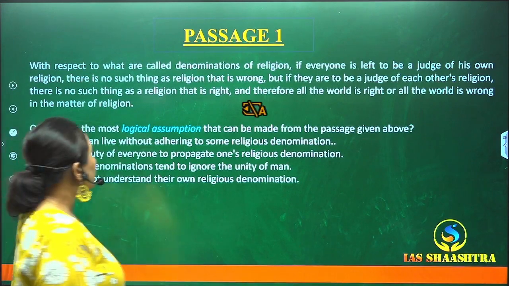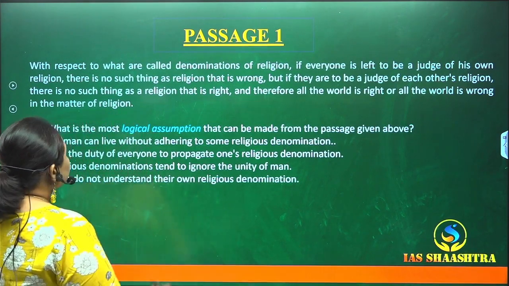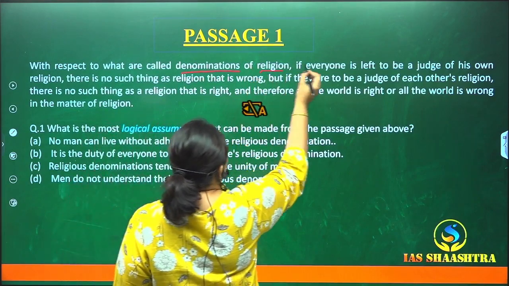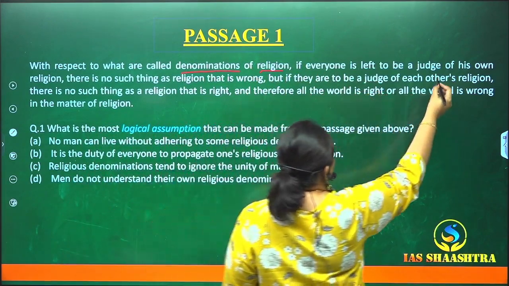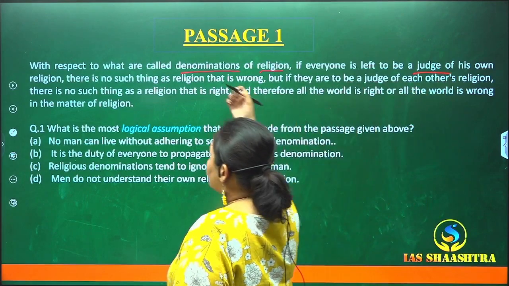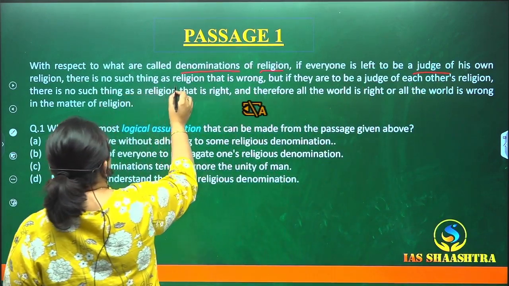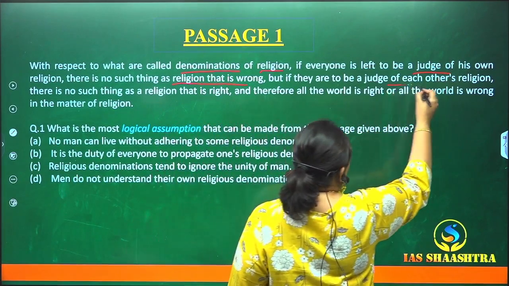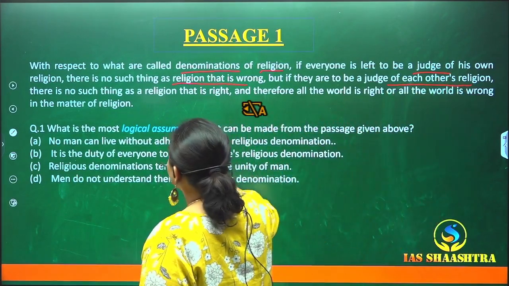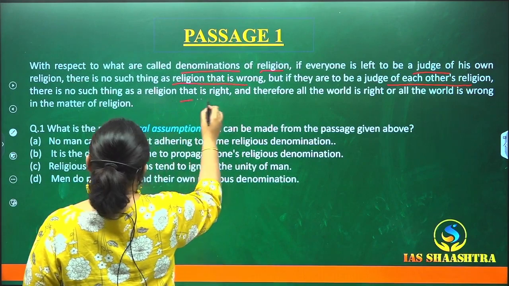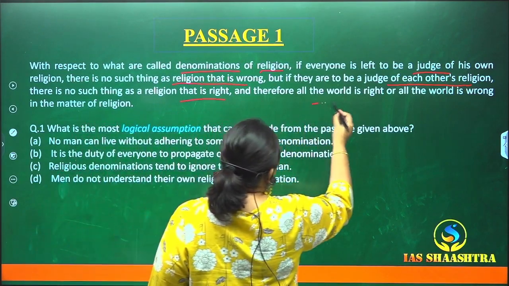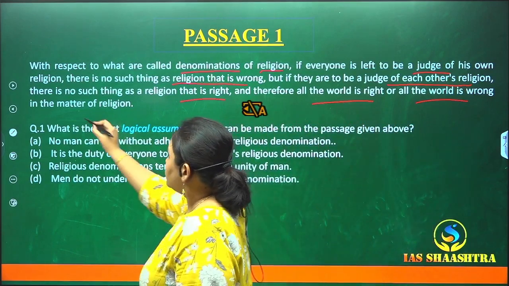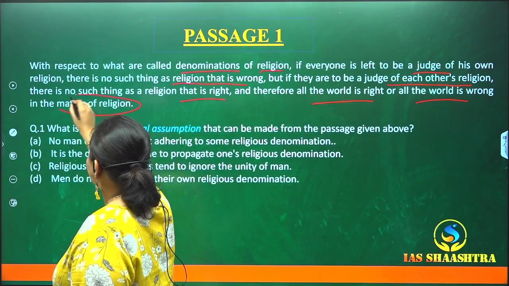Okay, let's start reading. With respect to what are called denominations of religion, if everyone is left to be a judge of his own religion, there is no such thing as religion that is wrong. But if they are to be judge of each other's religion, there is no such thing as a religion that is right. And therefore all the world is right and all the world is wrong in the matter of religion.